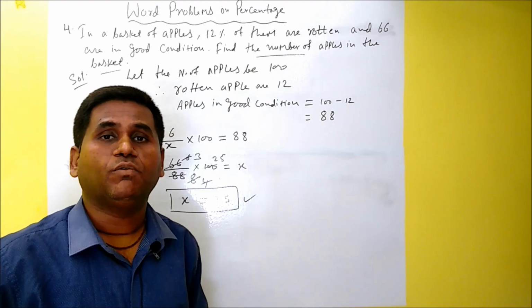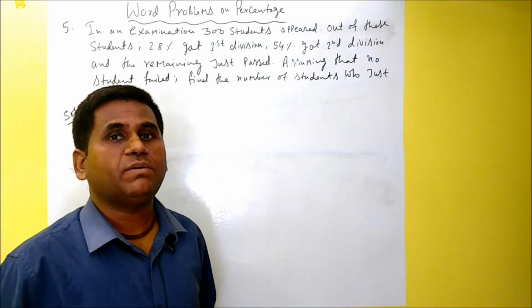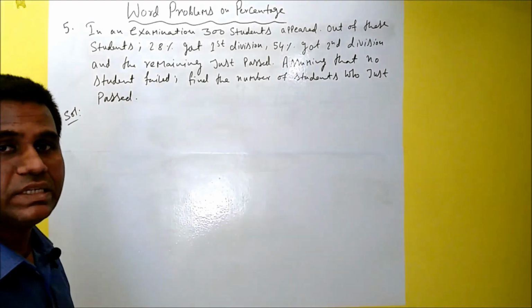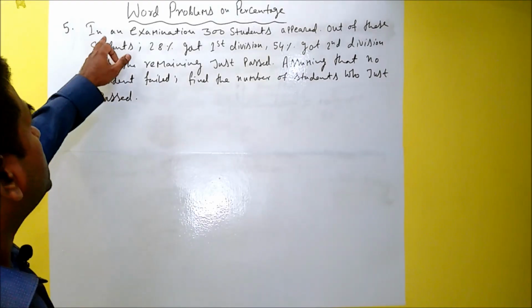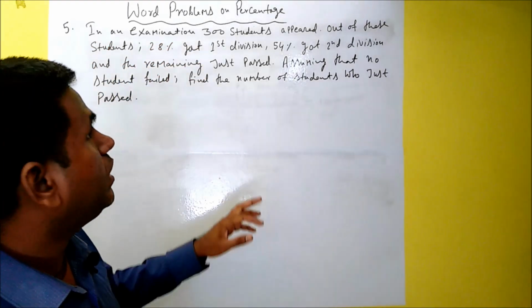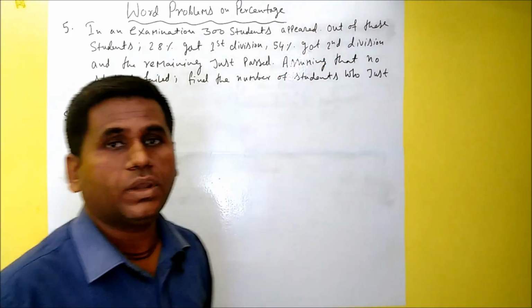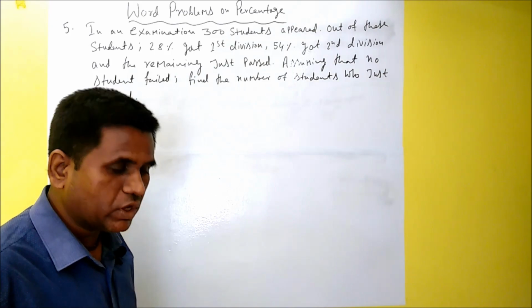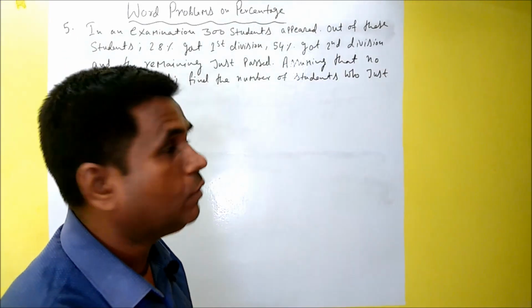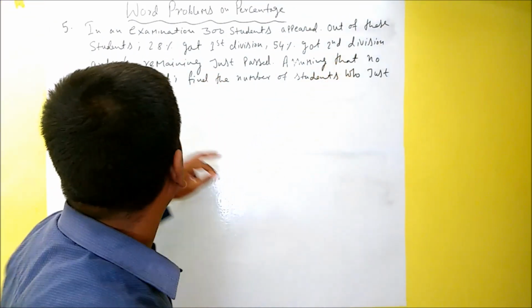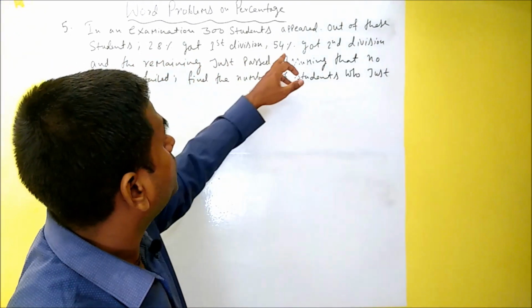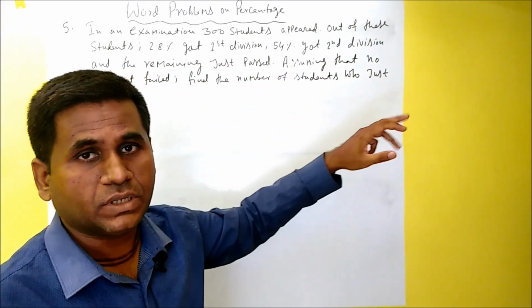Now let us see one more problem. So here I am ready with the fifth question. Okay. So let's get started with this one. So it says here, in an examination 300 students appeared. Okay, so here we can see very clearly the total number of students appeared in the examination is given, which is 300. Out of these students, 28% got first division and 54% got second division.